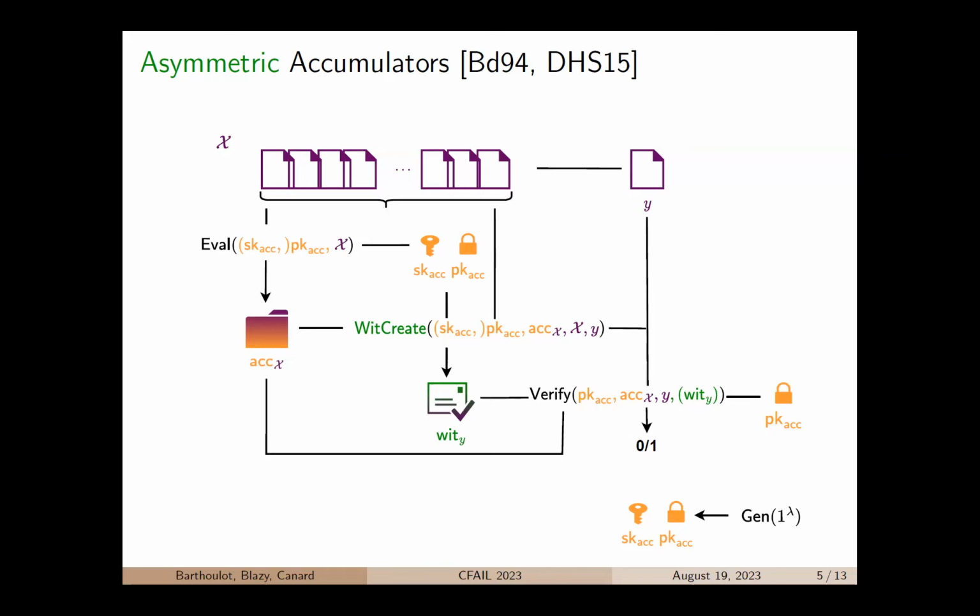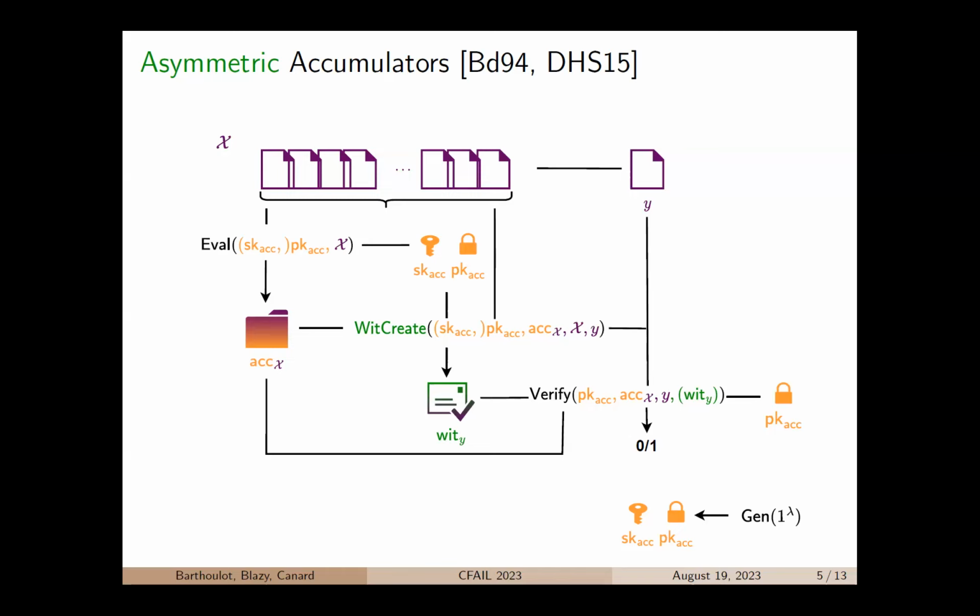So an accumulator scheme is composed of a generation algorithm that outputs a pair of secret and public keys, where the secret key can be empty. Then there is an evaluation algorithm that takes as input the keys of the scheme, along with a set of elements X, and it returns a compact representation of this set of elements, called the accumulator of X. In the case of asymmetric accumulators, there is an additional algorithm, WitCreate, that takes as input the keys of the scheme, along with an accumulator and its associated set X, and an element Y, where Y belongs to the set X, and it returns some auxiliary information that we call a witness.